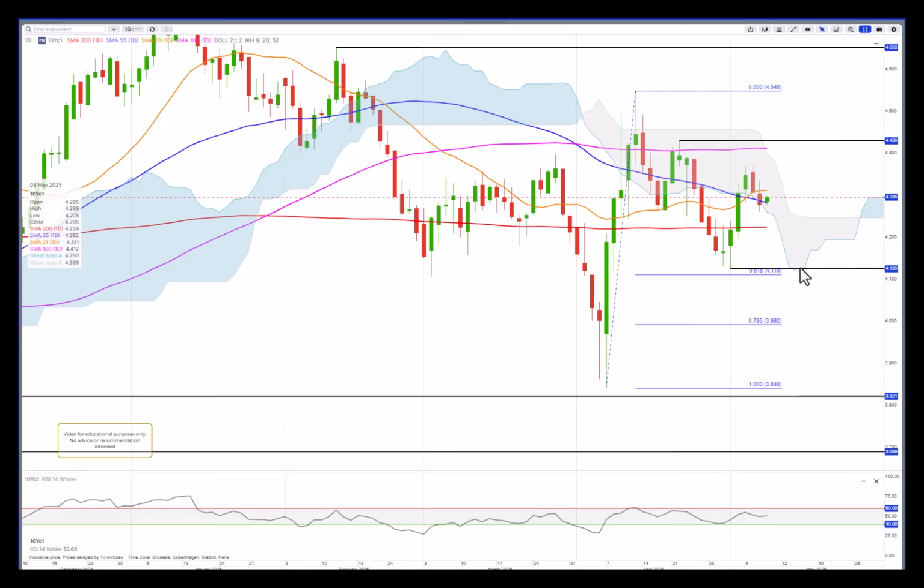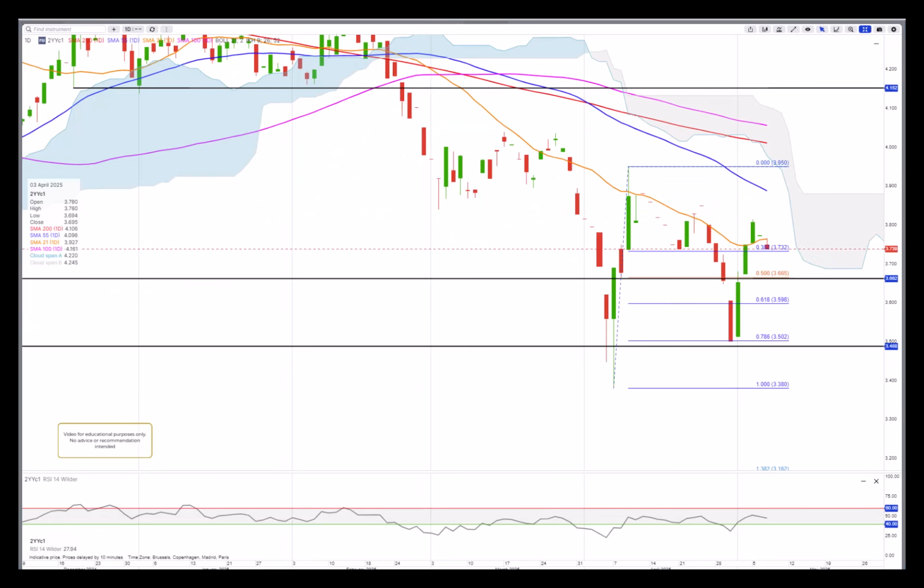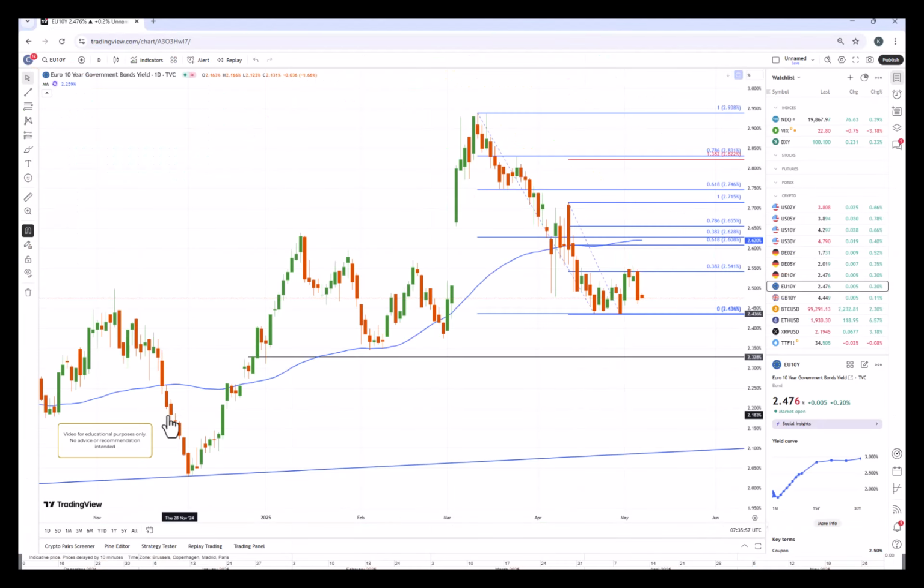The 2-year really not much to talk about. So let's move on to the European yields. Here we have the Euro yields that got rejected at 2.55 and the 38.2 retracement of this sell-off there.